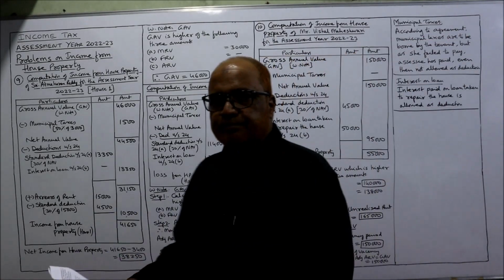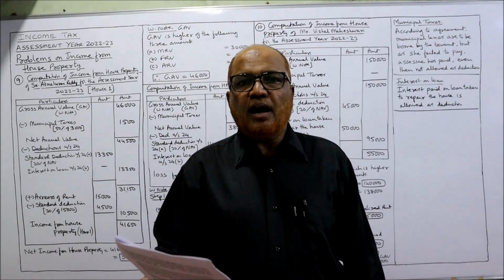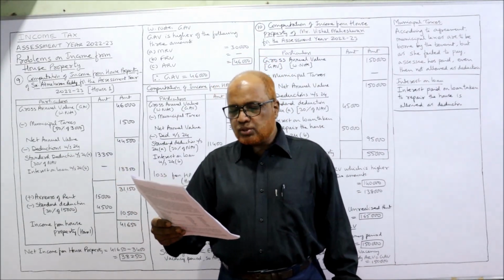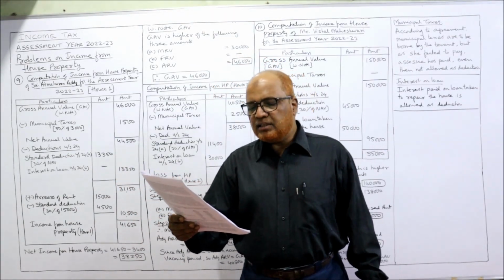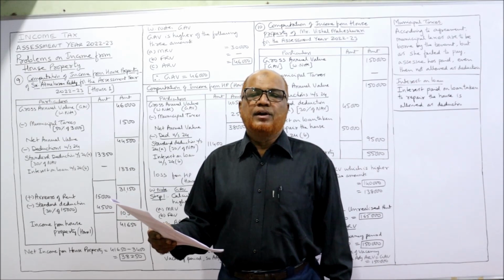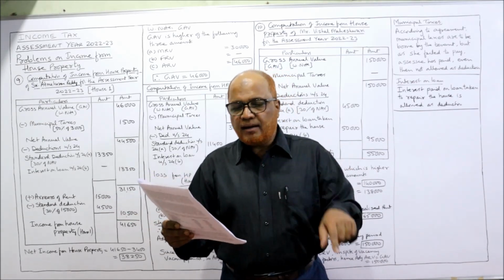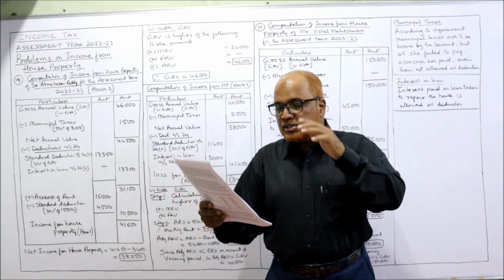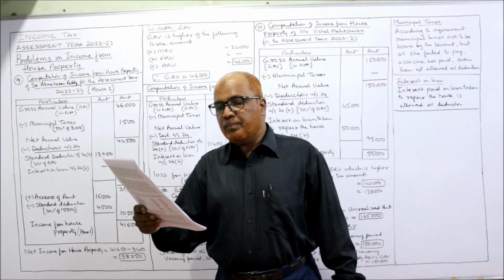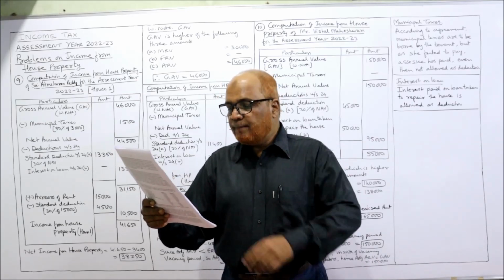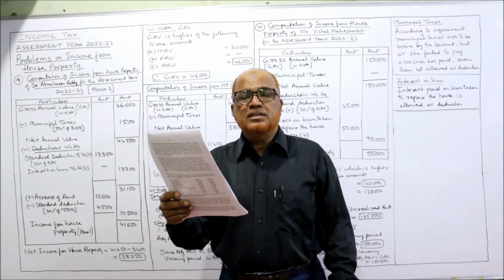Now, see the 9th one. Sri Atmakaran Reddy owns 2 houses. Their municipal valuations are 30,000 and 48,000 MRV. First house 30,000, second house 48,000. The first house is let out for commercial residential purpose for rupees 46,000 per annum. This is the ARV.